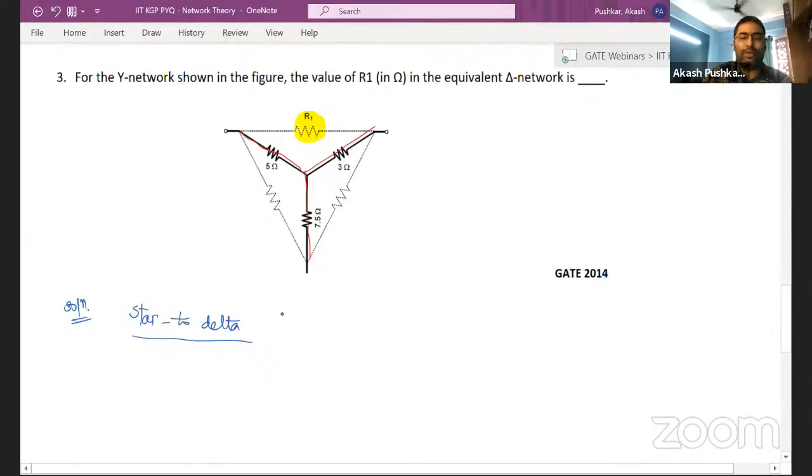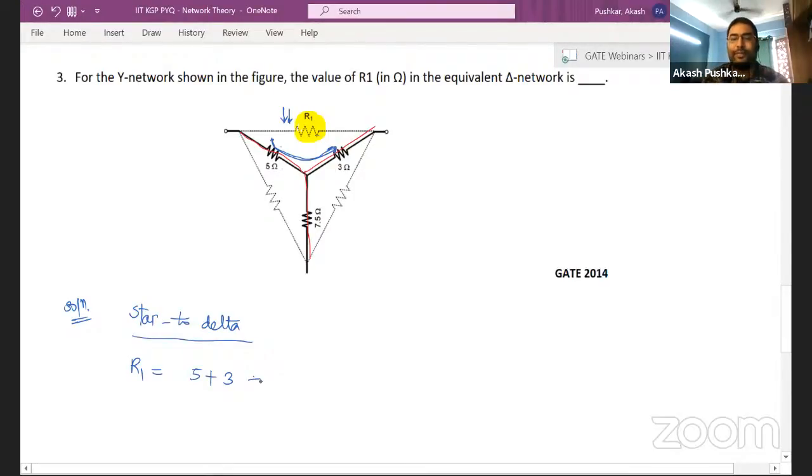Otherwise, how will you put the formula? Then you have to remember the formula, guys. So in this case, suppose I am willing to find R1. To get R1, you have to take the adjacent arms and add them up. Suppose you are looking from this side; these two will be in series to you. That is the hack I'm giving, guys. So you will quickly add these two.